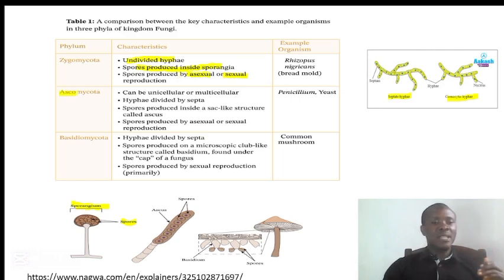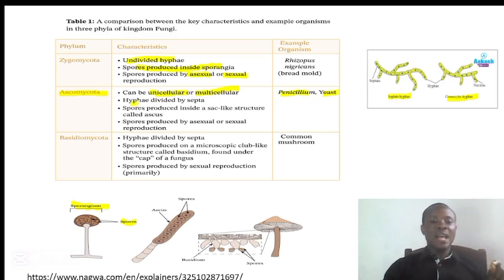Now let's talk about the ascomycota. The ascomycota can be unicellular, that means they can be made up of just one cell, or multicellular, they can be made up of many cells. Example here, yeast. Yeast is unicellular, while penicillium is multicellular.